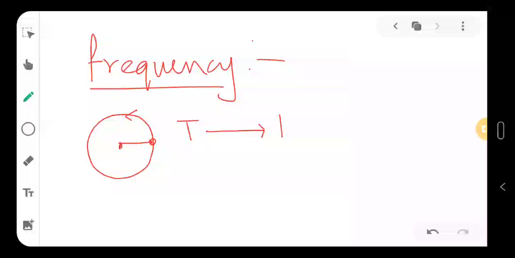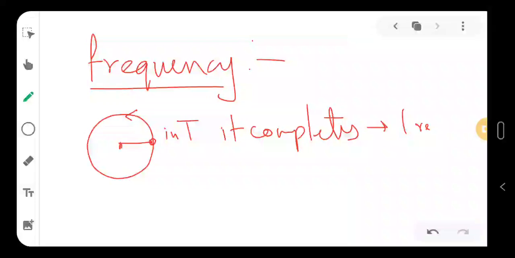So in 1 second it completes 1 by t revolution.